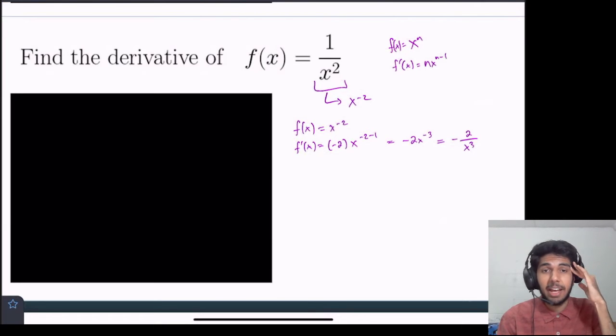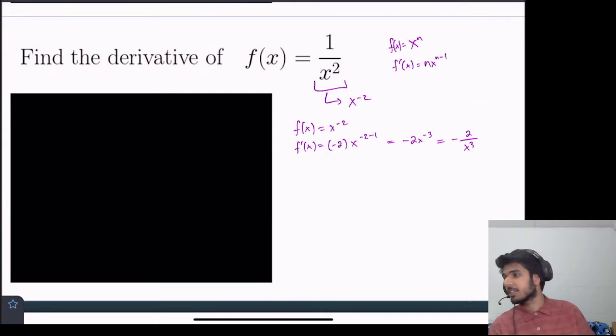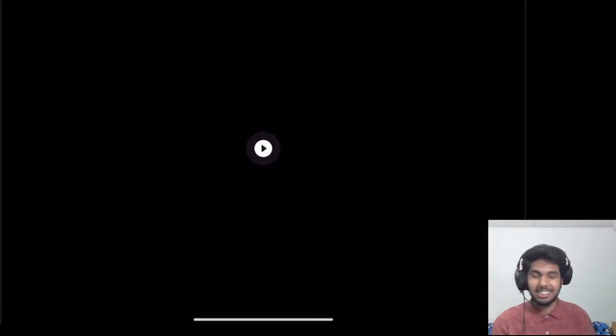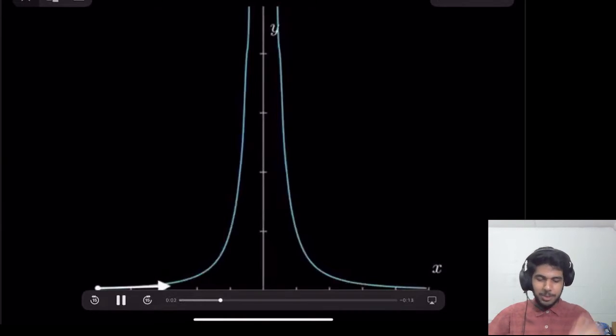What's the derivative at 0? Negative 2 over 0 cubed, well, that seems a little bit problematic. So maybe we would conclude that the function is not differentiable at x equals 0. And in fact, it's not. And let's just take a look at the video. I'm going to pull it up, and we'll be able to see quite clearly why it's not differentiable at x equals 0. So we have the axes, and now we drew the graph, right?